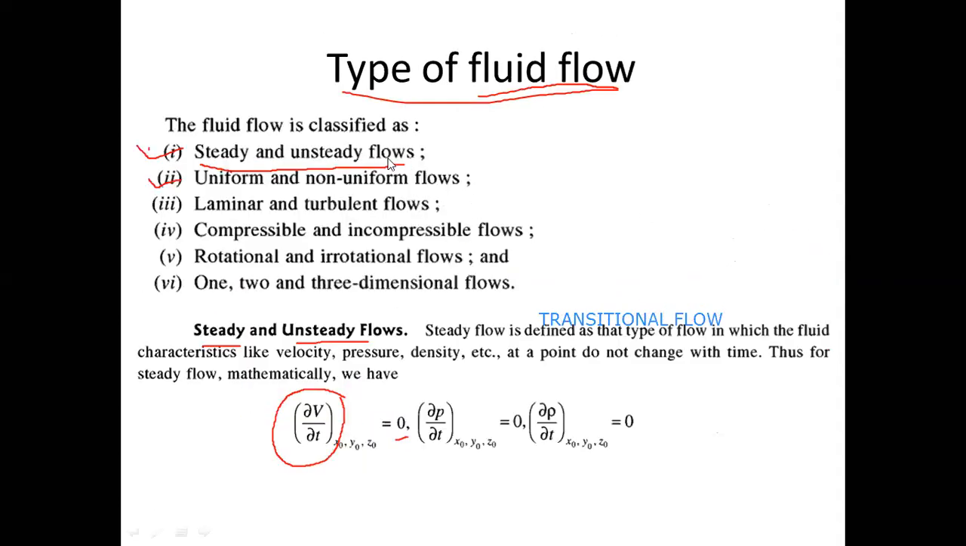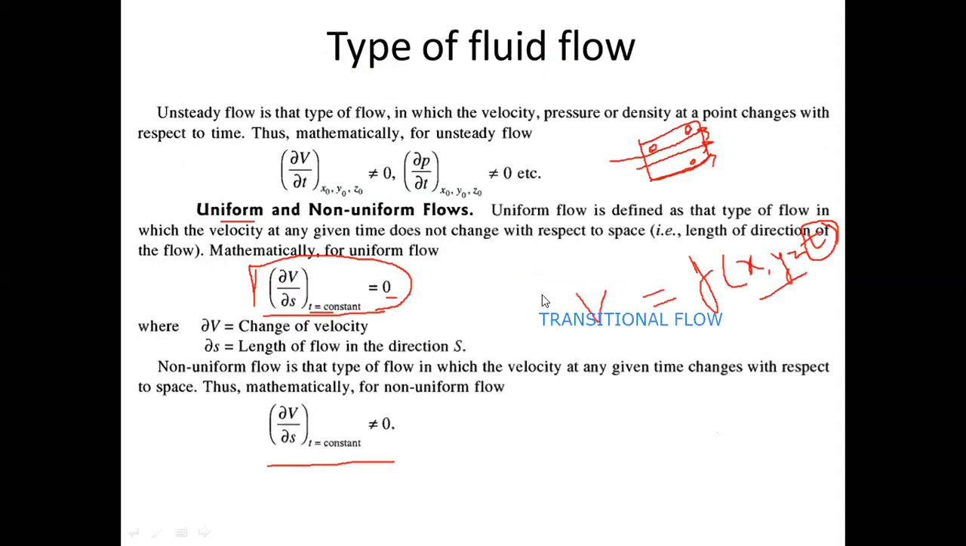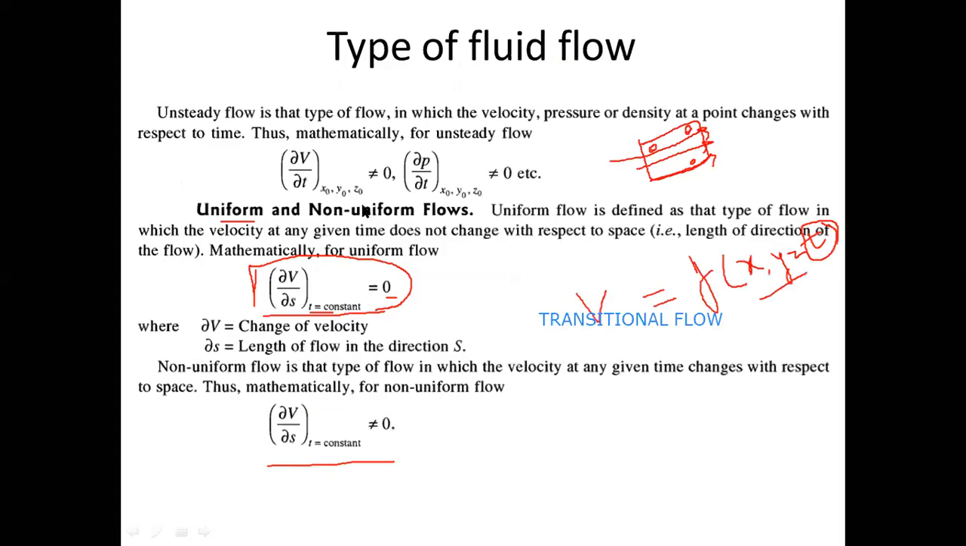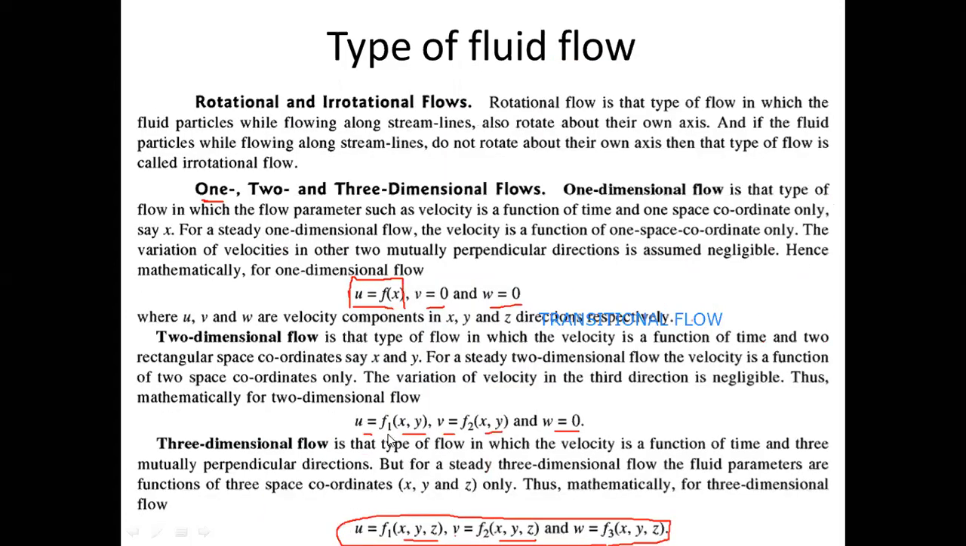Steady and unsteady flow, uniform, non-uniform flow, laminar, turbulent flow, compressible, incompressible flow, rotational, irrotational flow, and 1D, 2D, 3D flow. I have shared this PPT with you, and whenever you study this PPT, always with the definition, try to remember the mathematical expressions also for these flows. Like for 1D, 2D, 3D flow, if velocity is a function of x, y, z, it's a 3D flow. If the velocity is a function of x and y only, not a function of z, so 2D flow. And if the velocity is a function of x only, not y, z, it's a 1D flow. This is the mathematical expression of 1D, 2D, and 3D flow. Why I'm telling you to remember this, because objective questions may be asked on these things.